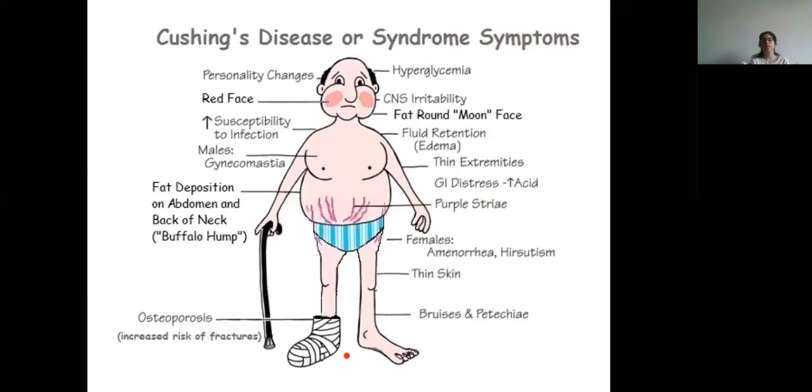Then thin skin will be there, bruises and petechiae, because again it decreases the collagen synthesis. Osteoporosis and increased risk of fracture will occur because it causes decreased bone formation and increased bone resorption. So you have to read the functions of cortisol just so that you can explain the features that you see in Cushing's disease.